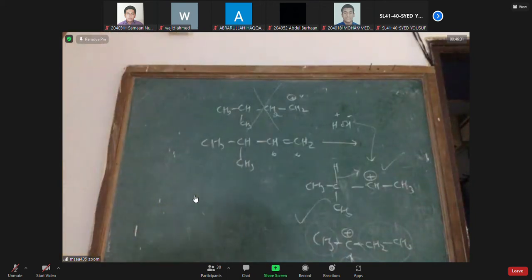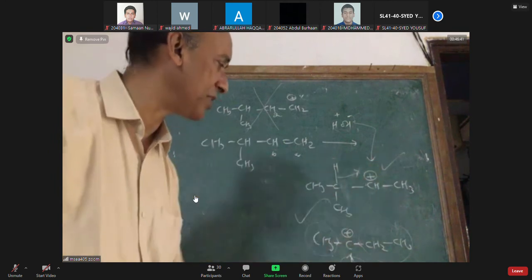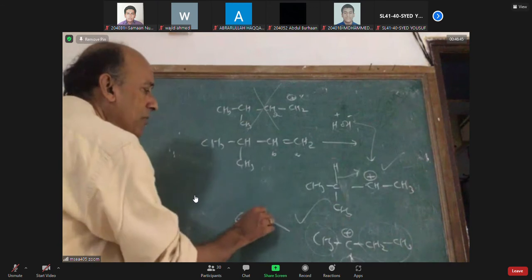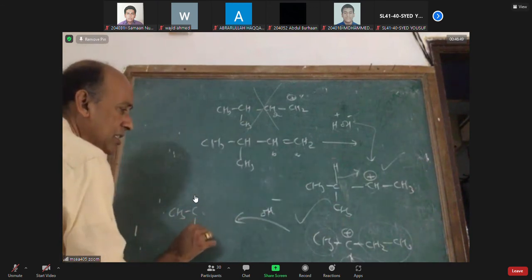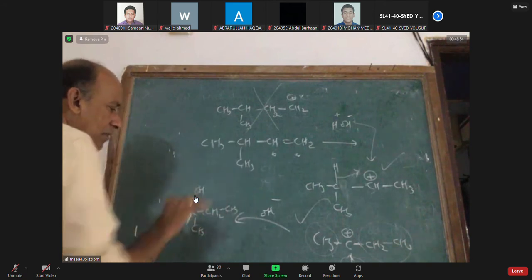Are you seeing it? So if there is a possibility to form tertiary carbocation, it prefers. The tertiary carbocation forms because of hydride shift. Because hydride is shifting, I got tertiary carbocation. Now this combines with OH minus. So I got this type of alcohol. What is this alcohol?